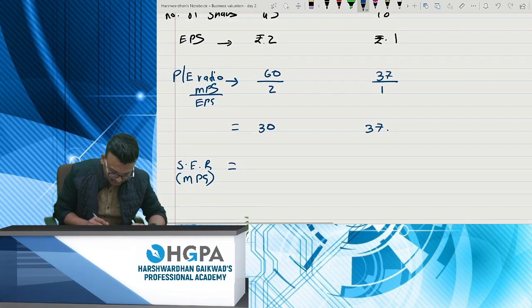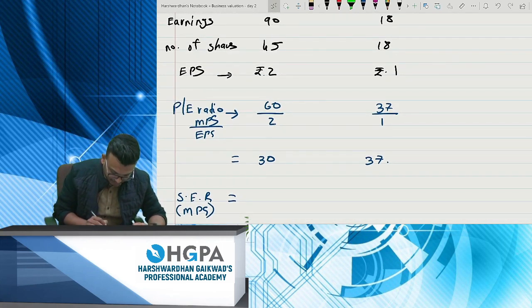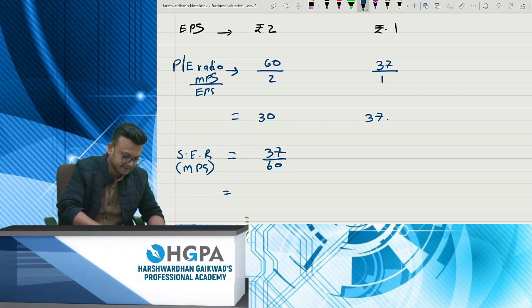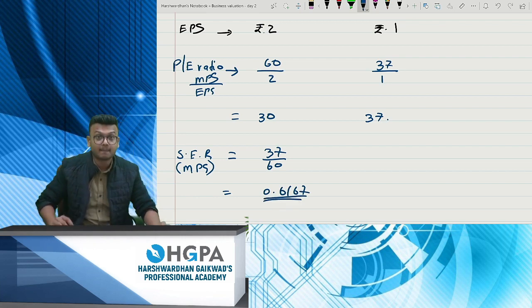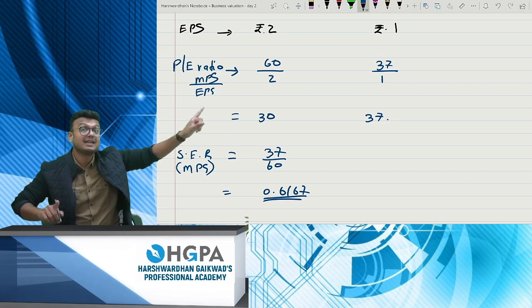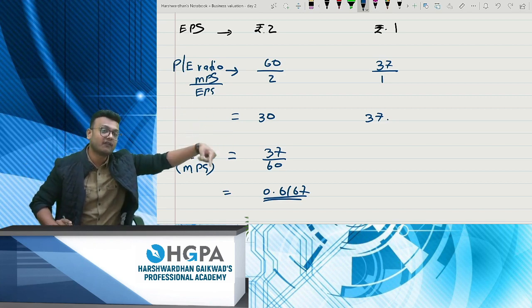So what is the transferor market price? It is nothing but 37 divided by 60. This will give you 0.6167. What does this mean? 0.6167 is to 1. For every 1 share of B Limited, you will get 0.6167 shares of A Limited.